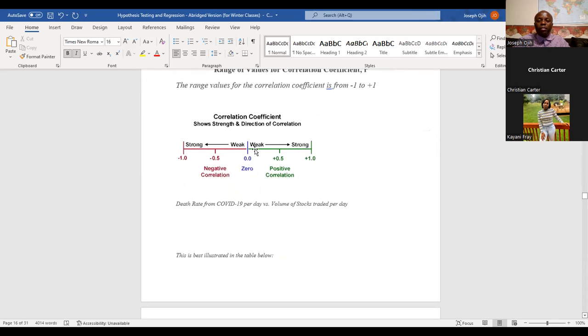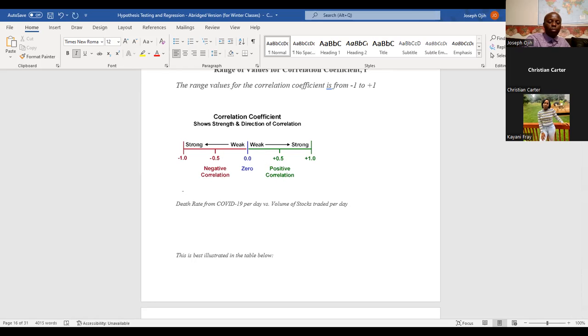You can see from this chart. Let's say this is -0.5; at the center you see 0, which means no correlation. This is negative correlation, and the right side is positive correlation.